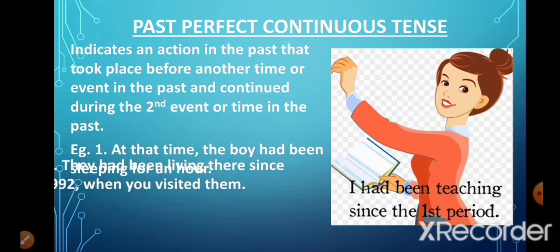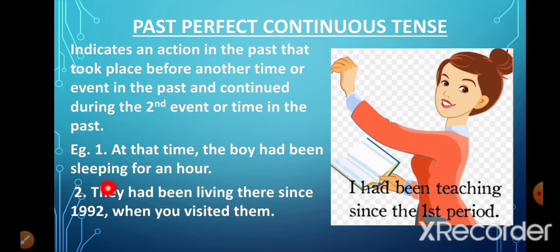Now the act of sleeping started before that time and it also continued during that time. Look at another example. They had been living there since 1992 when you visited them. Now here we have two actions. One is they had been living there. Second is you visited them. Now the act of their living there started before your visit and it also continued during your visit. So this is an example of past perfect continuous tense.